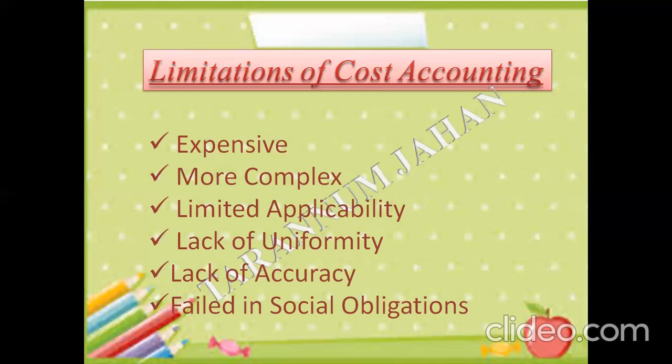Next, we can say it lacks accuracy. Here, accuracy in cost accounting is relative. Certain assumptions are always made while ascertaining cost to suit a particular situation. There may also be confusion regarding certain non-cost items like interest on capital, cash discounts, etc. These may be included or excluded from the cost accounting. There are certain confusions.